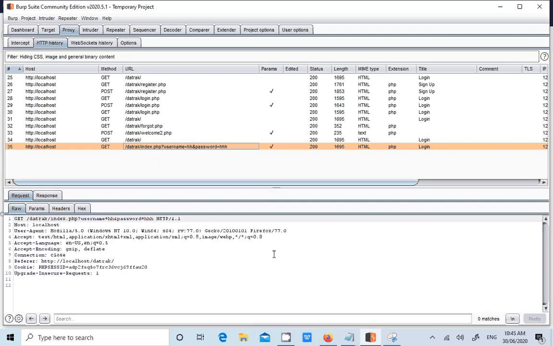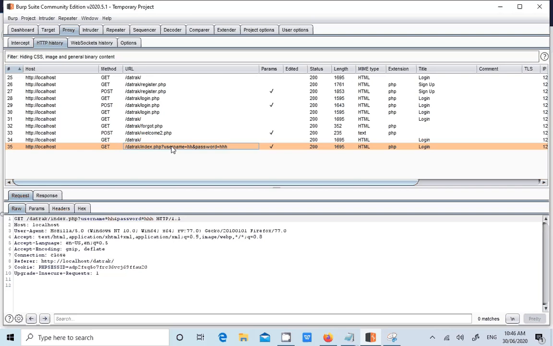What is the description, impact, remediation, guys? The test team observed that sensitive information like username and password is sent as part of a GET request. What is the impact? If the attacker gets access to the log files, he can see all the usernames and passwords within the log file. That's the first point.